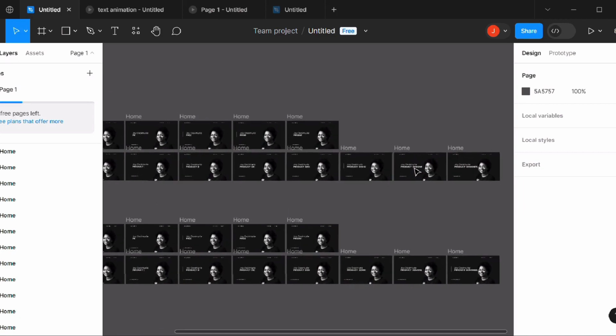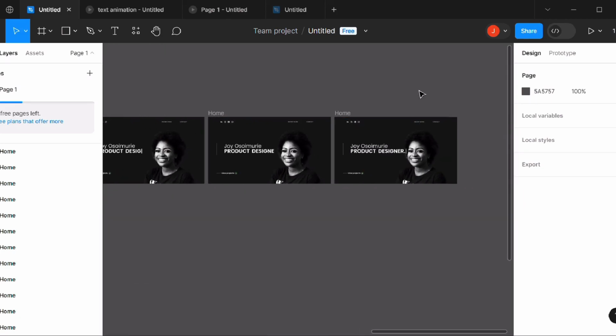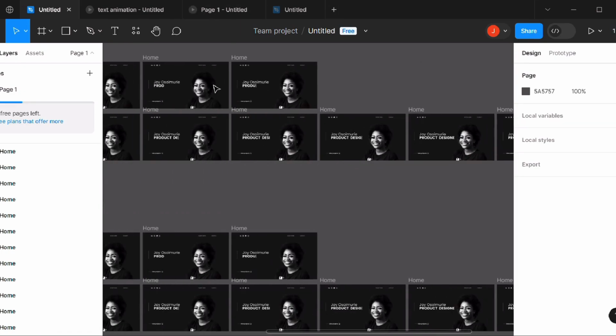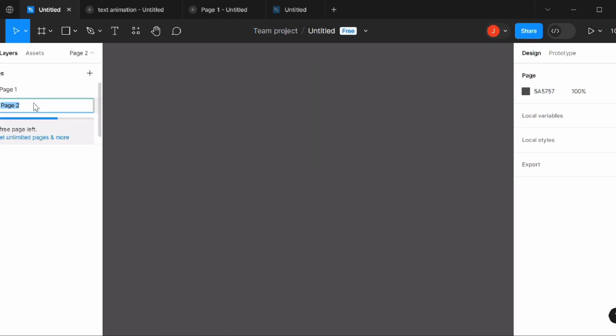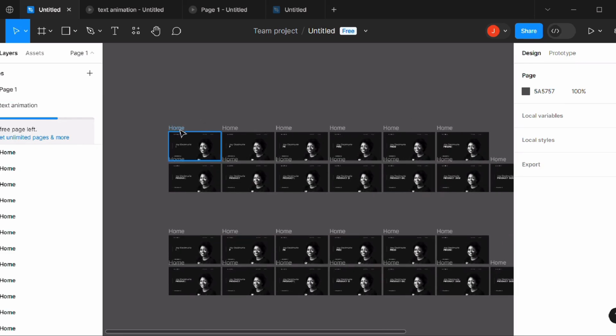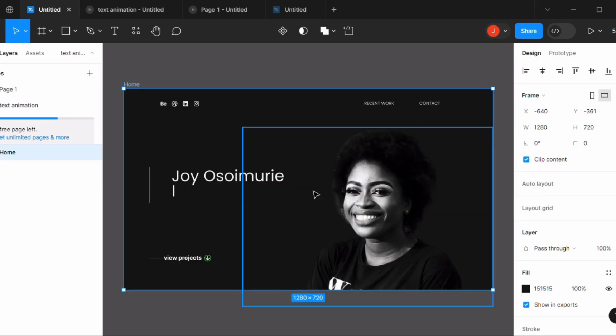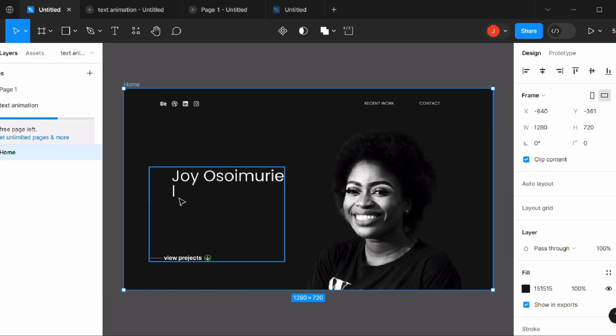So this is the original design of the website, the completed design. Now let's create a new page and say we name it test animation. Let's copy just one of these first and paste it here. As you can see, this design has uncompleted text in it. It's just my name, then a cursor-like symbol here.